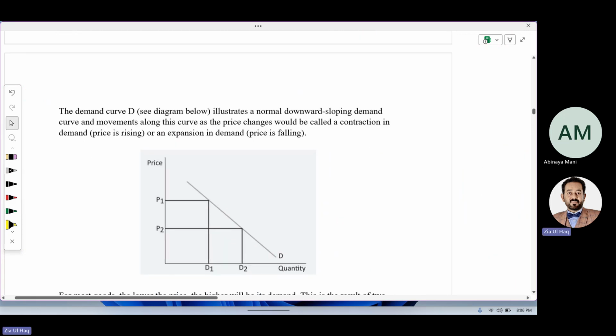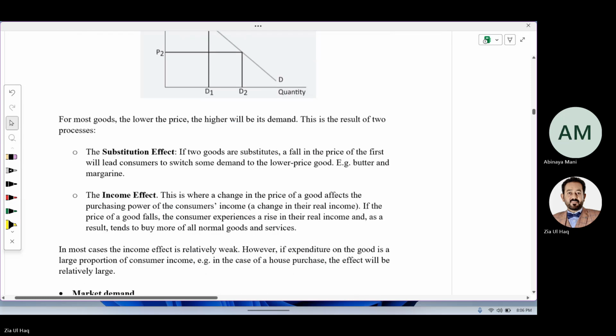The demand curve illustrates a normal downward sloping demand curve, and a movement along this curve due to a price change would be called contraction and expansion of demand. That is due to price, and this will be due to the substitution effect or income effect. What is the substitution effect? If two goods are substitutes, meaning alternates to each other, a fall in the price of the first will lead consumers to switch some demand to the lower priced good whose price has not changed, for example, butter and margarine. What is the income effect?